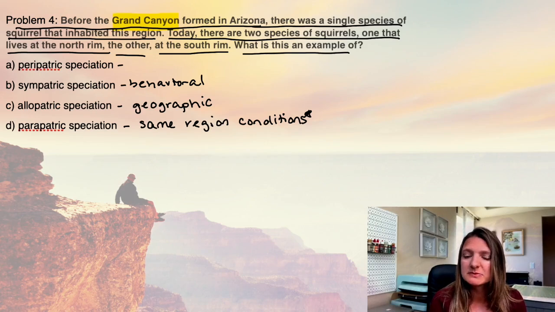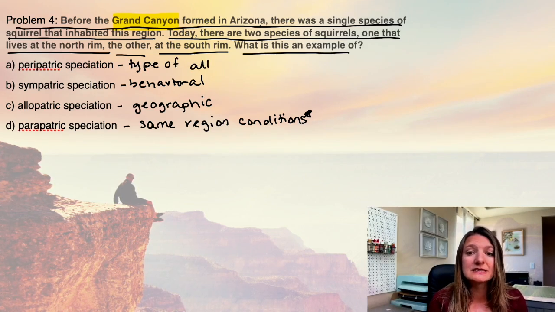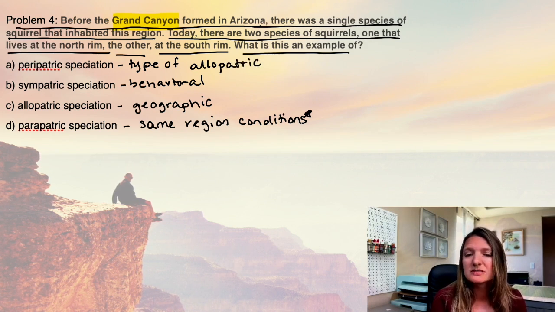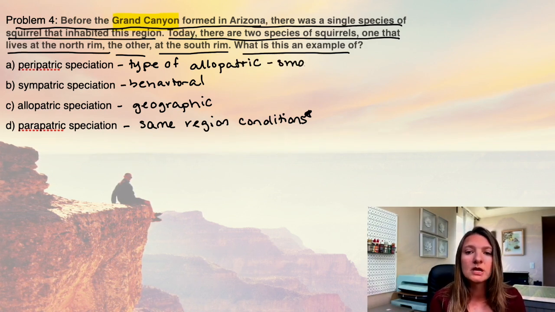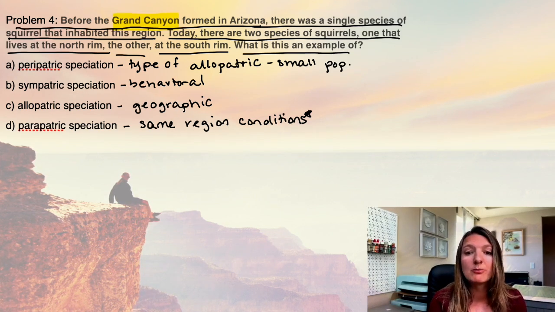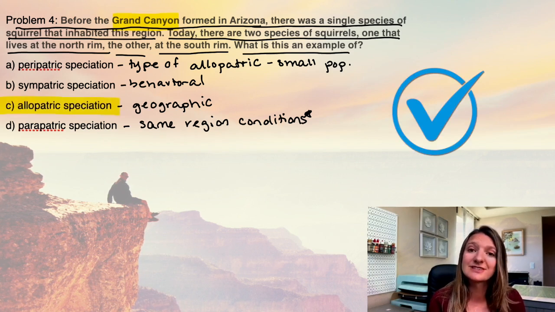Peripatric speciation is a type of allopatric speciation, but it's with a very small population that separates from the main group. If we're looking at this Grand Canyon example, they didn't say that those are smaller populations. So our best answer is going to be that it's allopatric speciation, answer C.